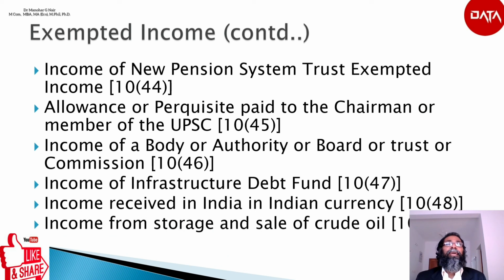The next point is income from storage and sale of crude oil. Section 10(48A), any income of a foreign company on account of storage of crude oil in a facility in India and sale of crude oil therefrom to any person resident in India shall be exempt provided the storage and sale by the foreign company is pursuant to an agreement or an arrangement entered into by the central government or approved by the central government.